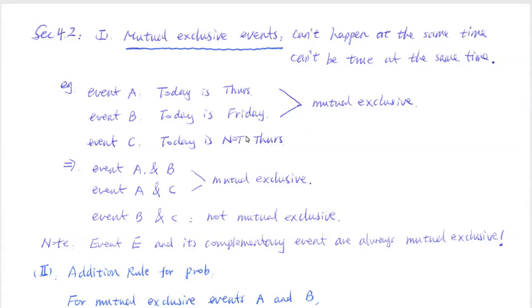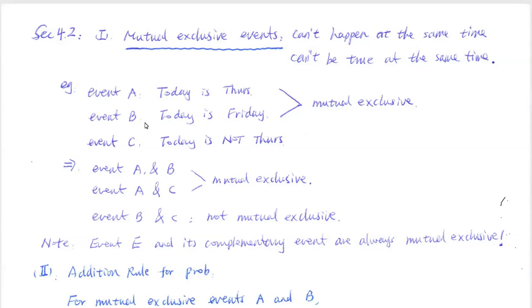That's what we call complementary events, which we talked about previously. If A is true, event C has to be false. If A is false, event C has to be true. There's no way for them to be true at the same time, so we say A and C are mutually exclusive.